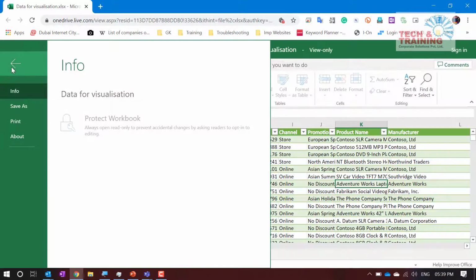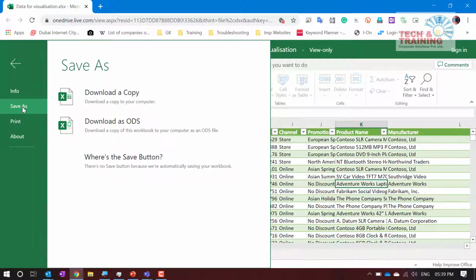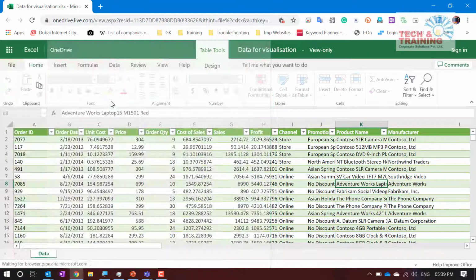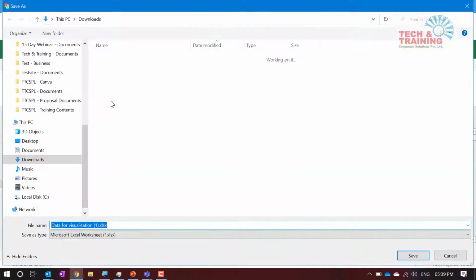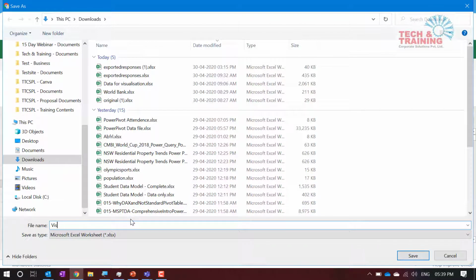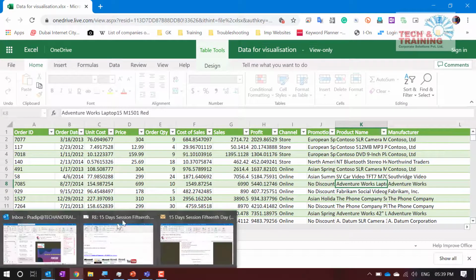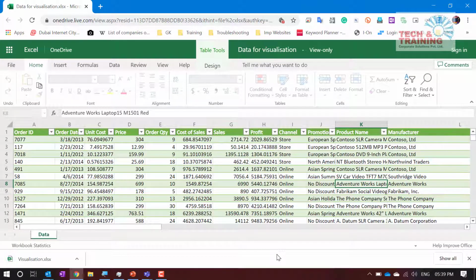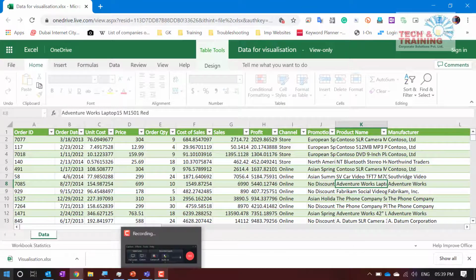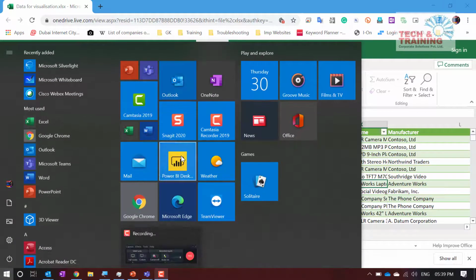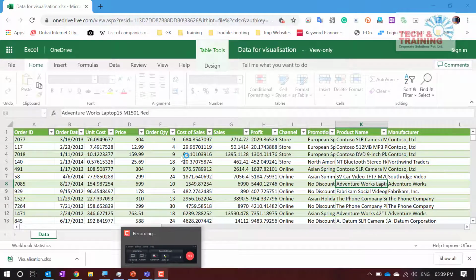When you click on this practice files, it will take you to our OneDrive section, and here click on file, click on save as, and download it as a copy. Okay, so I name it as visualization. So this is nothing but my Excel file that I have downloaded. Now let me open Power BI and show you how to get started with Power BI.